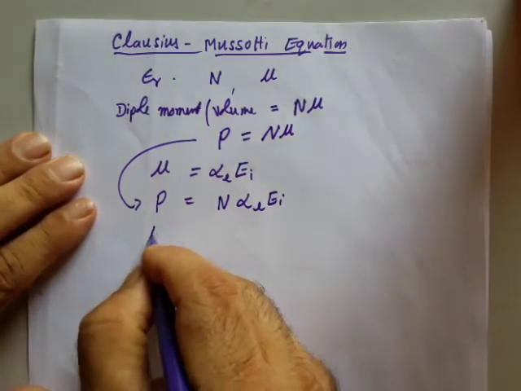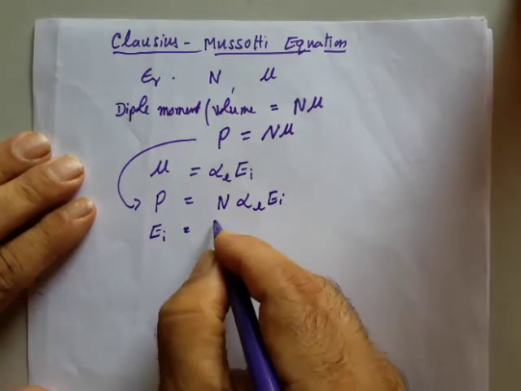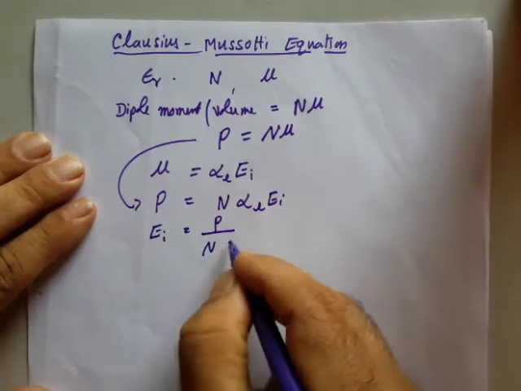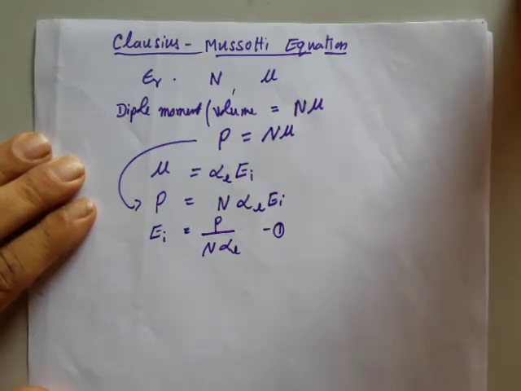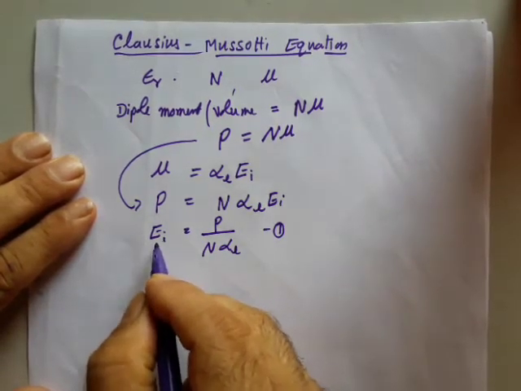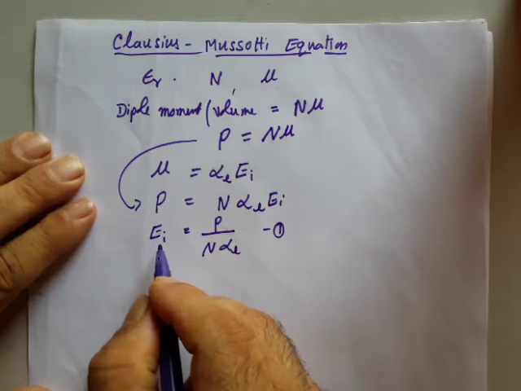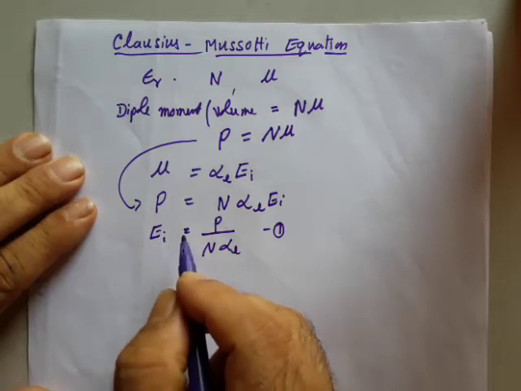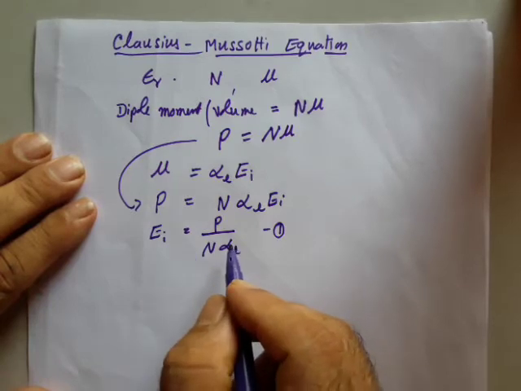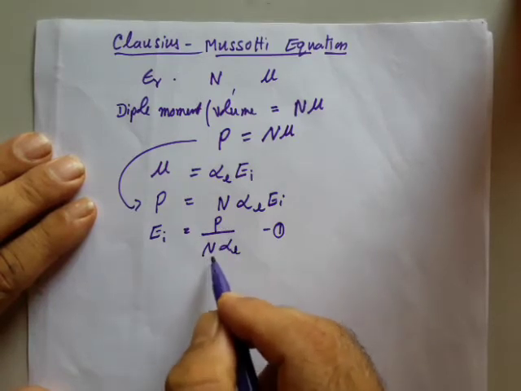Therefore, I can write Ei is equal to P divided by n into alpha e. I'll call this equation number 1. Now, this equation gives you the total internal electric field, which is due to the applied field and due to the surrounding dipoles, given by P divided by n into alpha e.